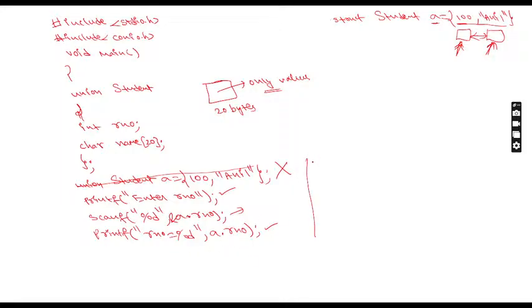After this, you need to ask the user to enter the name also. Printf, "enter name". By reading the message, the user will enter the name. How to enter the name now? Scanf. Name is which format? Percent s we have tried. Where does that have to be stored? Address of A dot name. Okay, after this, close the bracket.